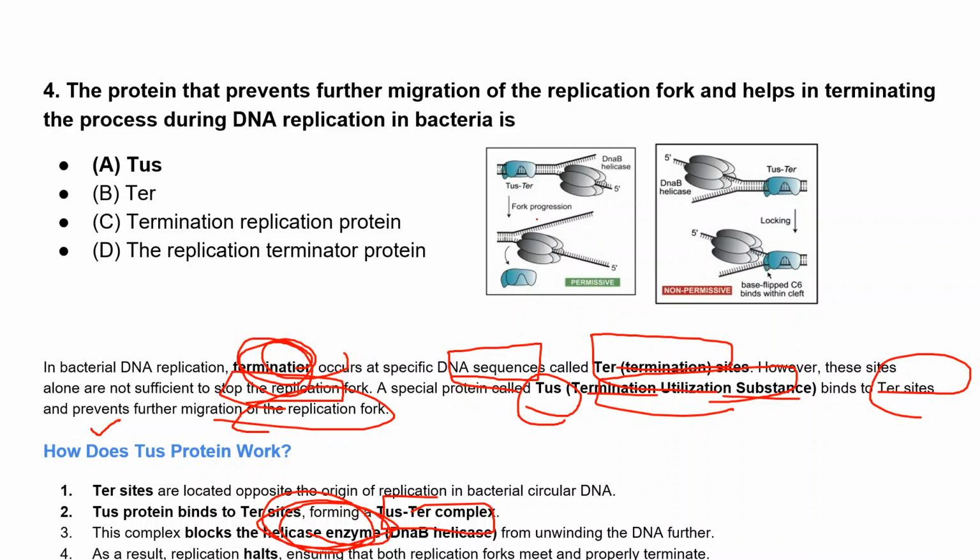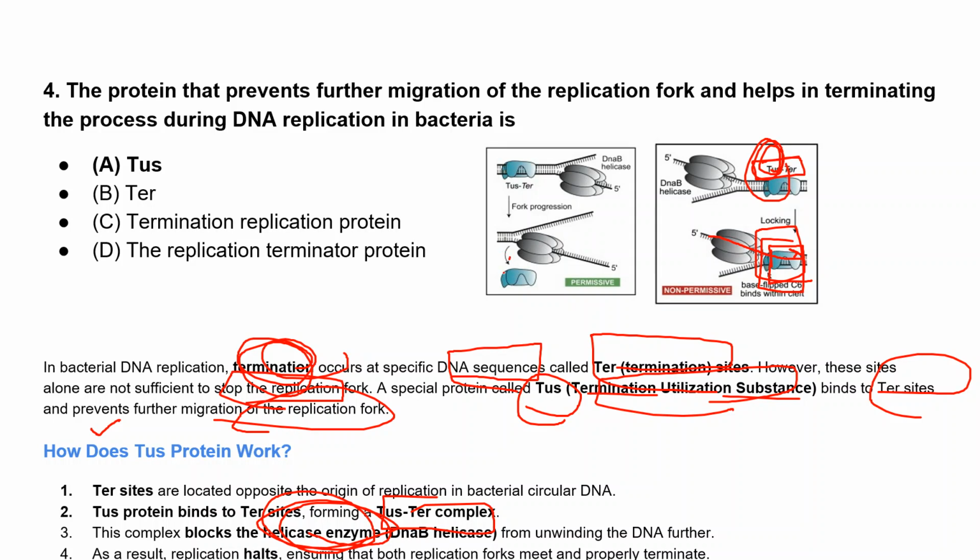So this is the complex, the Ter and Tus protein complex. This is the fork progression, and here this DnaB helicase is coming. It will bind and lock, so that it will not further unwind the DNA fragments. So there will be no DNA synthesis, and the replication can properly terminate with the help of this Ter-Tus complex. Ter is the site and Tus is a special protein that helps in the termination of the replication process.